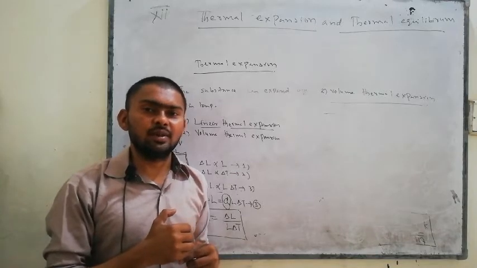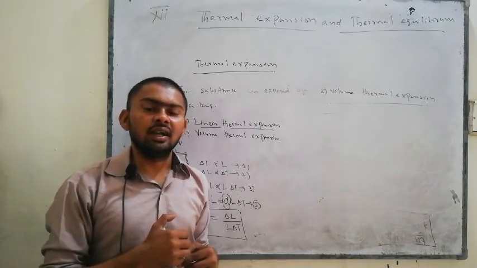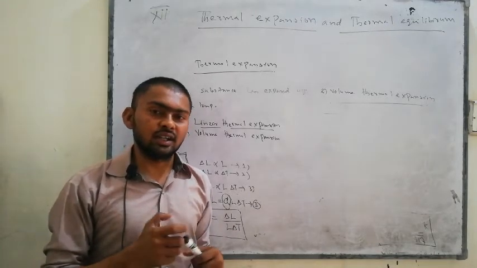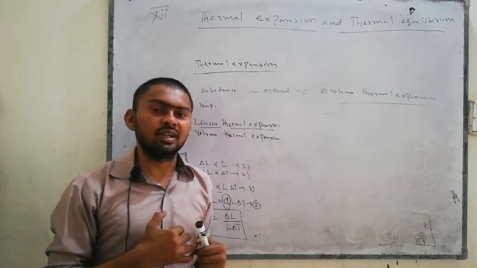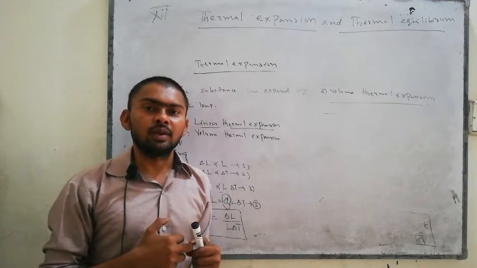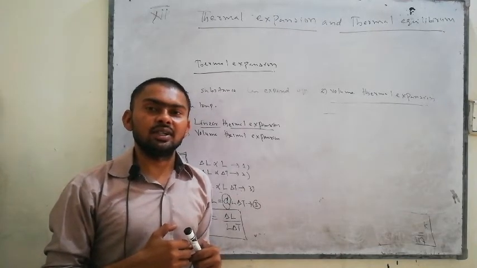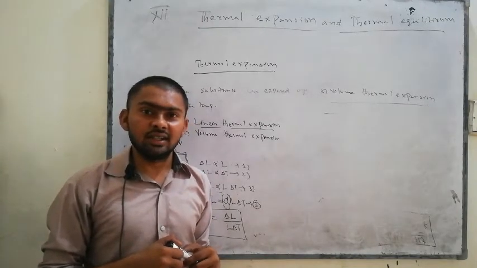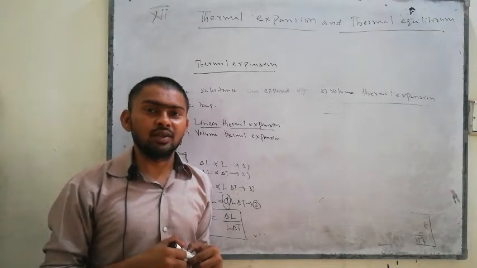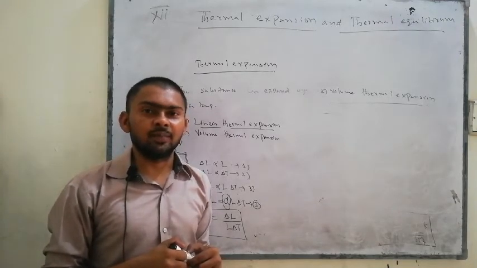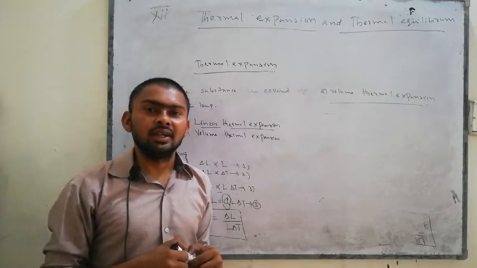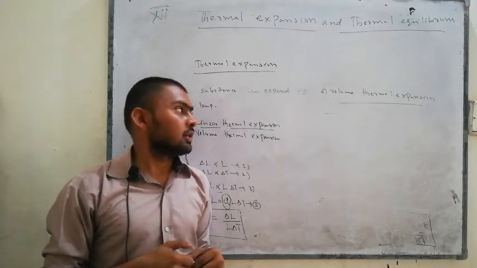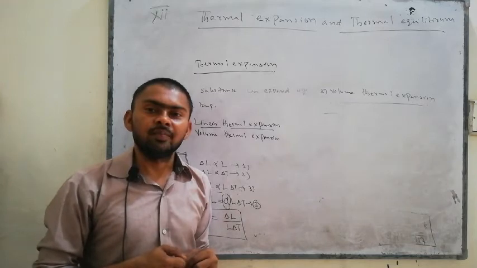Any substance can expand in the three dimensions, meaning it can change its length, its width, its breadth. So volume thermal expansion deals with the three dimensions. Mostly volume thermal expansion occurs in liquids, though it can also occur in solids.